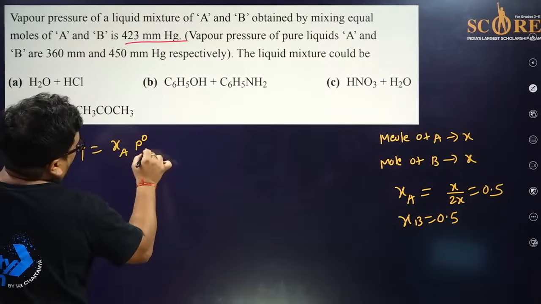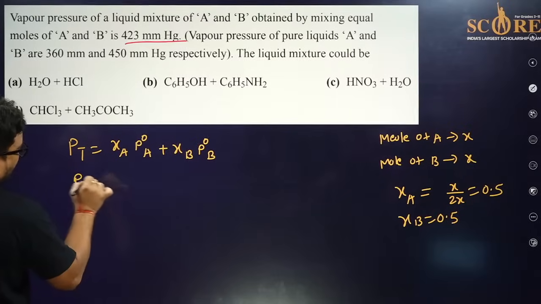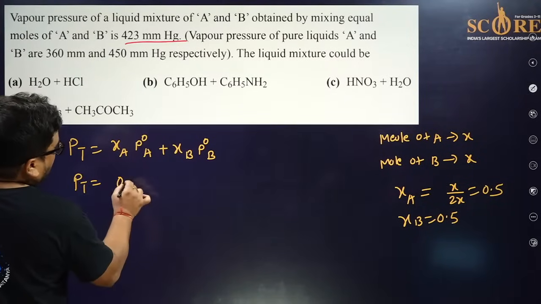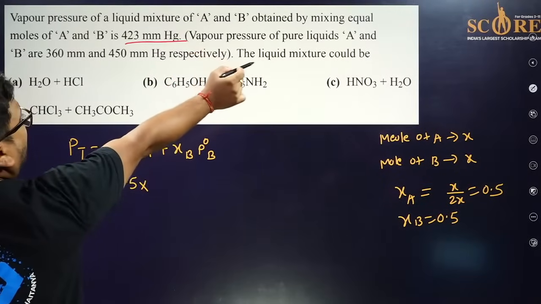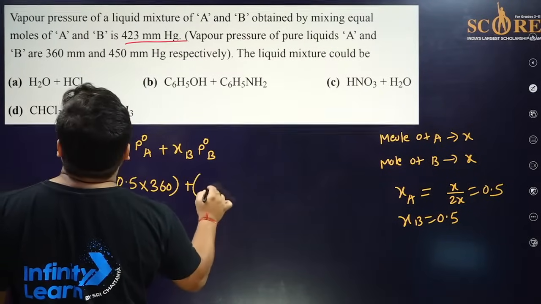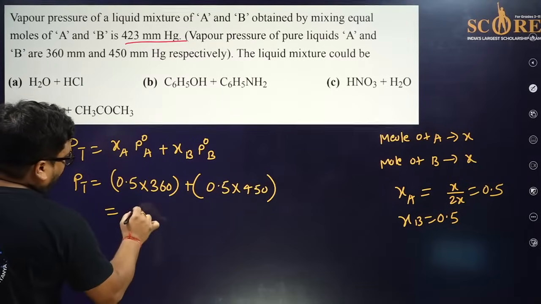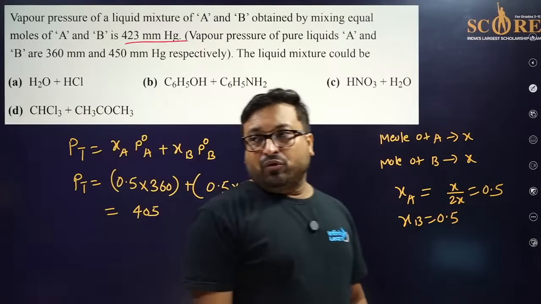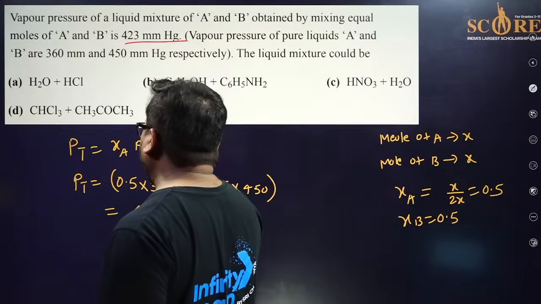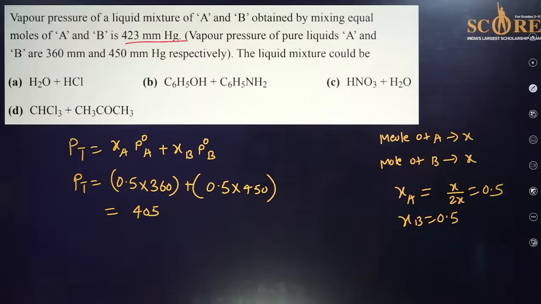Mole fraction of A into P naught A plus mole fraction of B into P naught B. So PT, if they follow Raoult's law, is 0.5 into 360 plus 0.5 into 450. I think you will get 405 mmHg. Am I right, 405? Please tell me everyone.